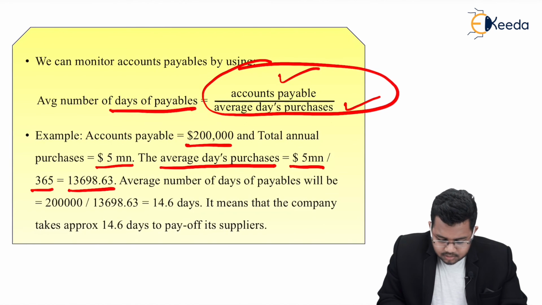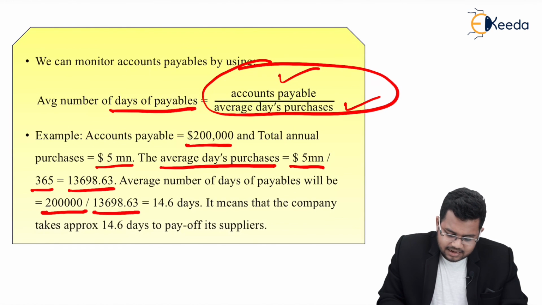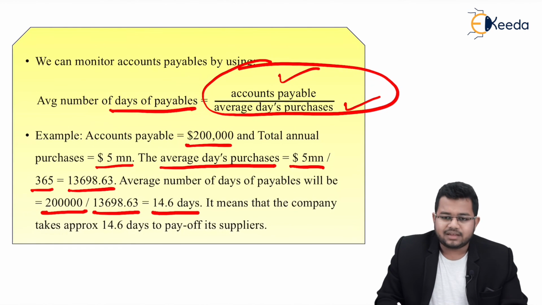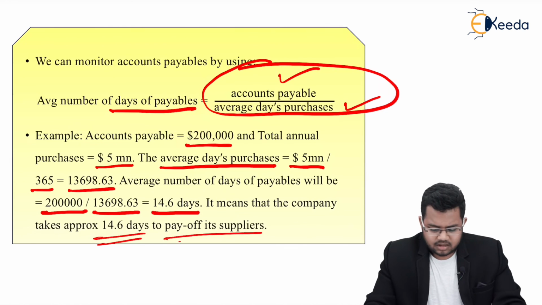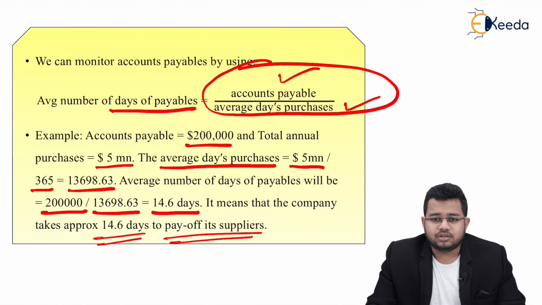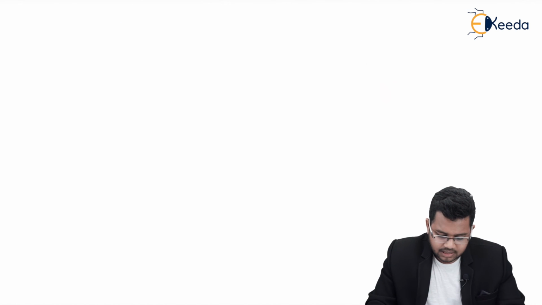So $200,000 divided by 13,698.63, that will give you 14.6 days. It means that the company takes approx 14.6 days to pay off its suppliers. The calculations will be very easy. You should focus on interpretations rather than calculations.